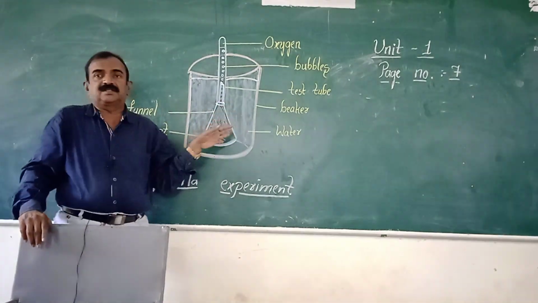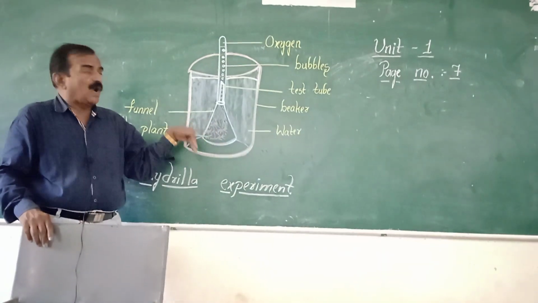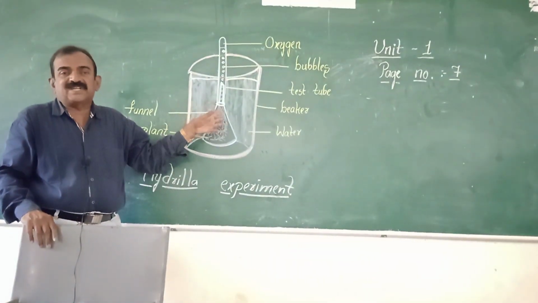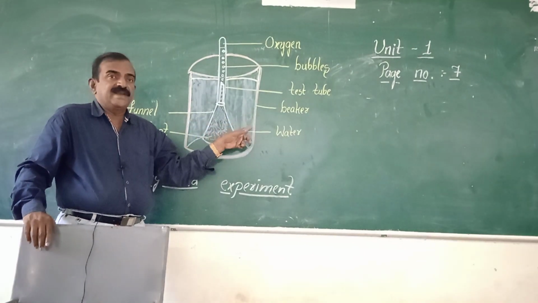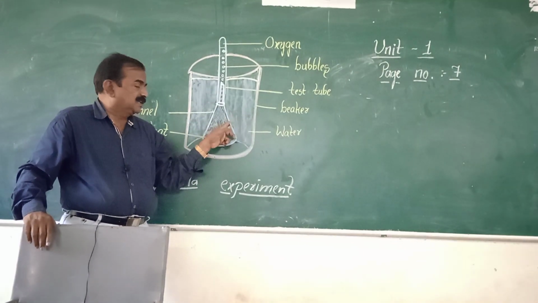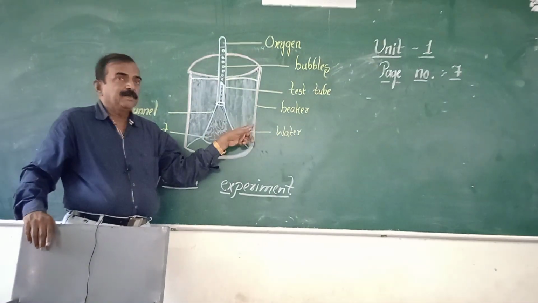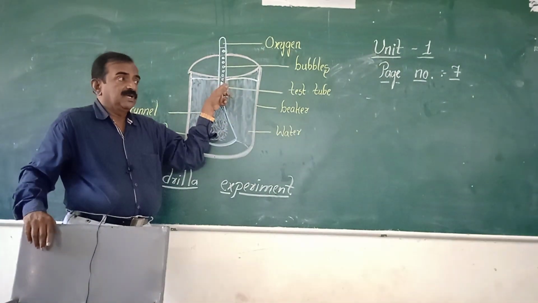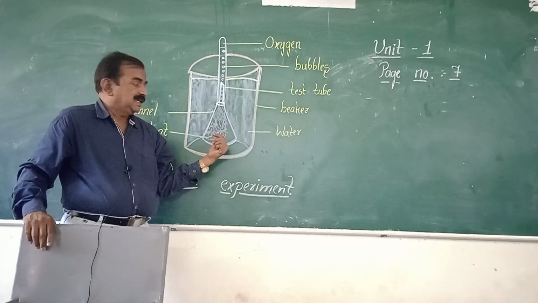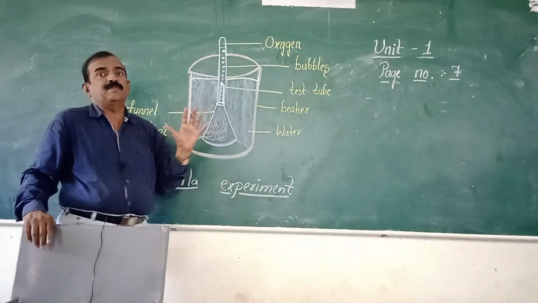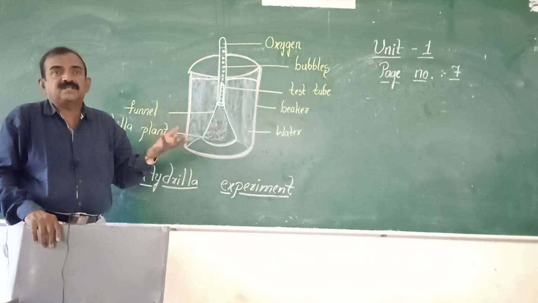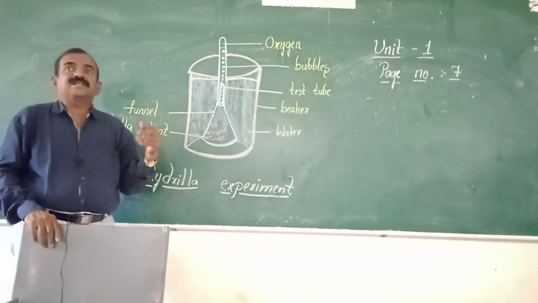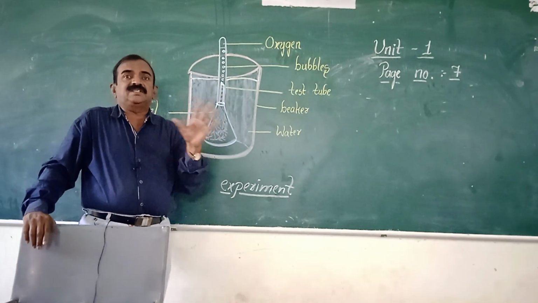Lab material, apparatus required. So what apparatus is required to do this activity? Gautami, you please say. Funnel. This is a funnel. And this is a beaker, and a test tube, and Hydrilla, and water. So these are the materials required to do this activity. In the examination, the total activity is not asked.